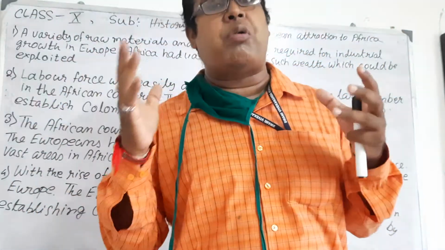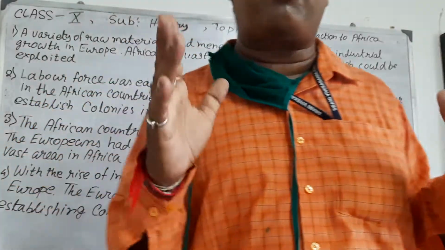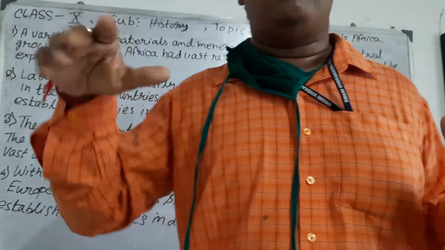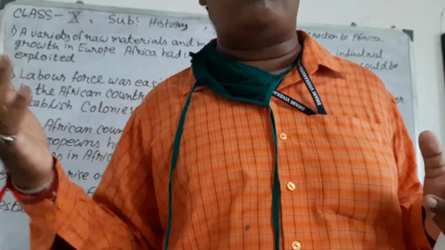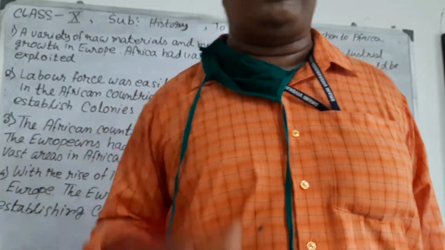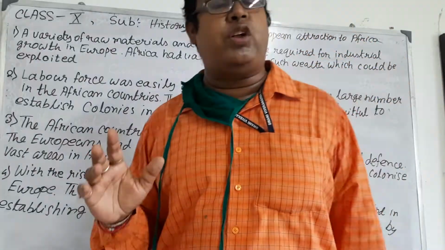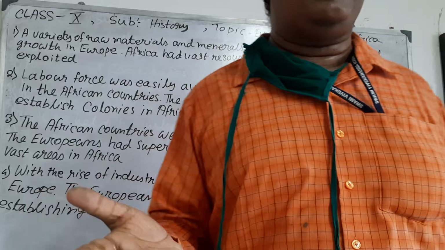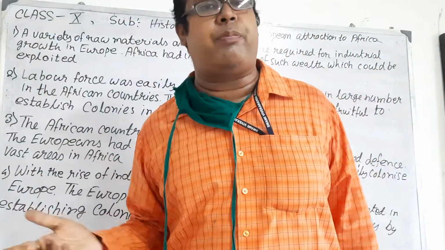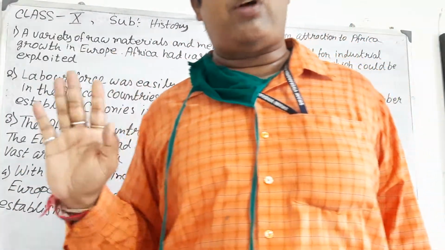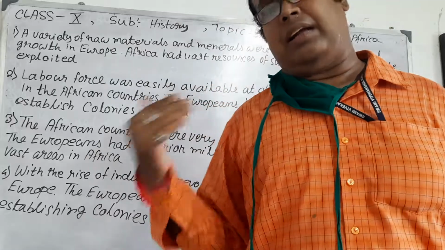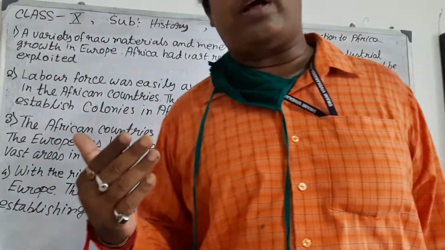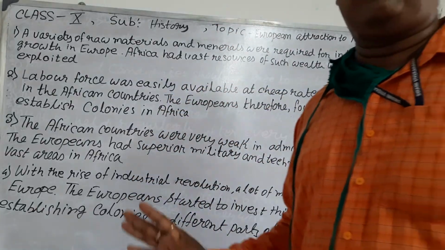From this video we discussed various important aspects behind the attraction of Europeans to Africa. I think this video is enough for this topic. If you have any questions, you can ask me. But remember, this topic is very important and a very essential question. Okay students? Thank you.